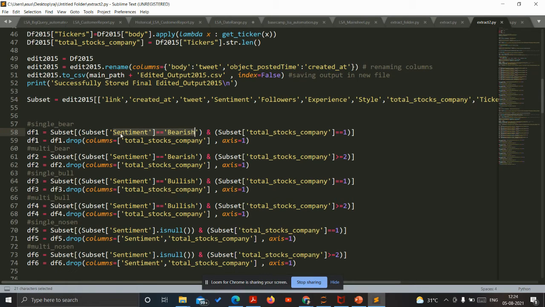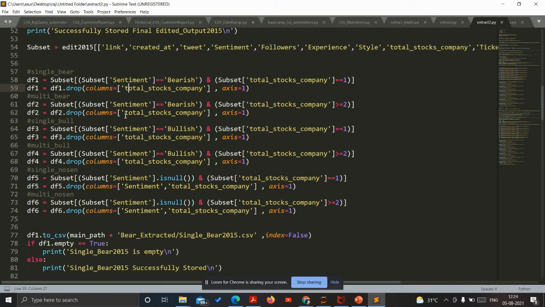If the sentiment is bearish and the total stock of the company is 1, then it is divided into df1, like df2. Now df1 is for single bear, df2 is multi bear, single bull, multi bull, single notion and multi notion.